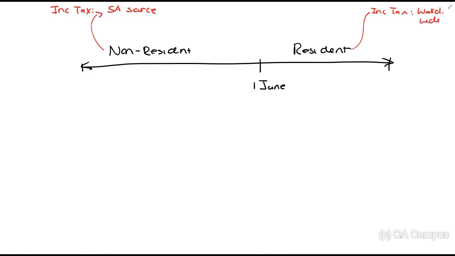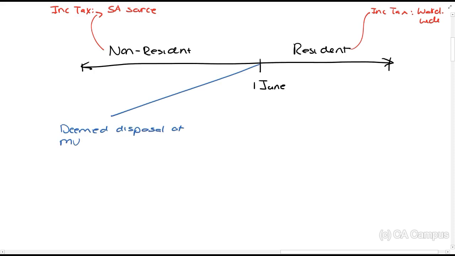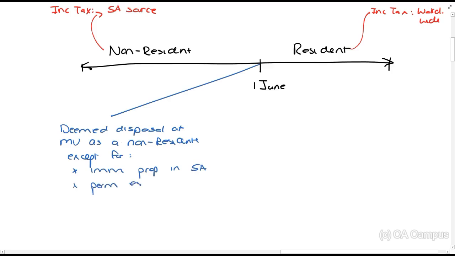Okay, remember now, here there's a deemed disposal at market value as a non-resident, except for immovable property in South Africa and permanent establishment assets in South Africa.